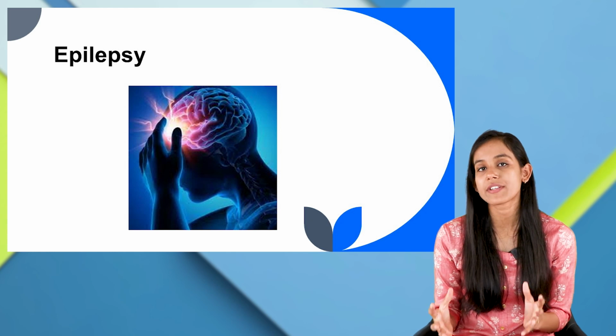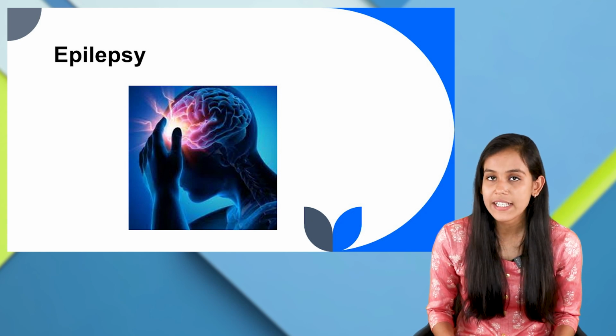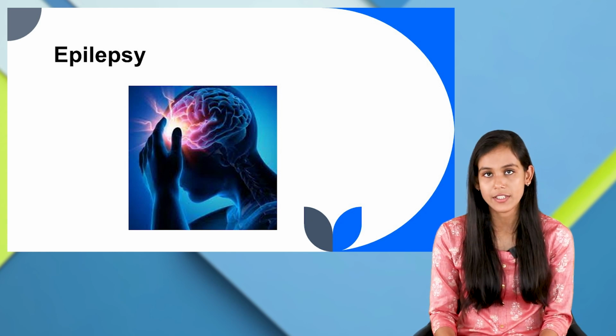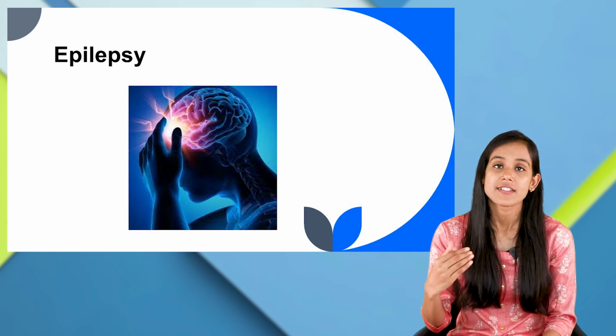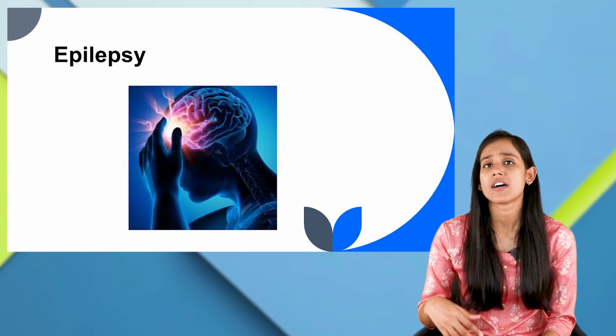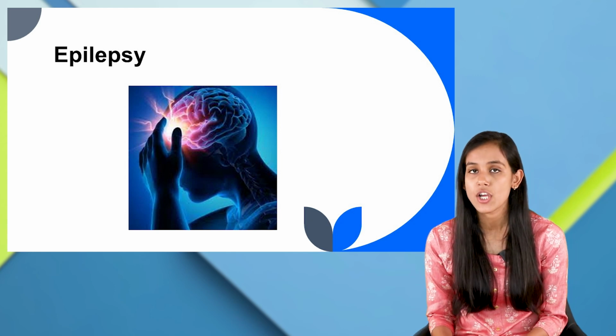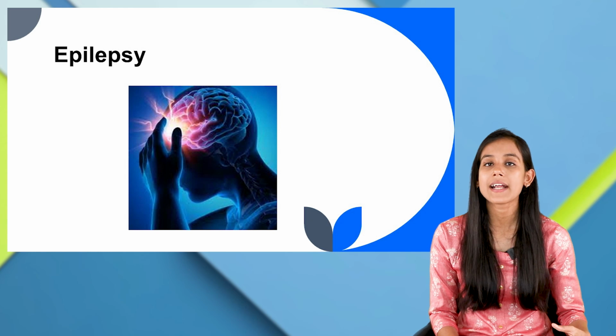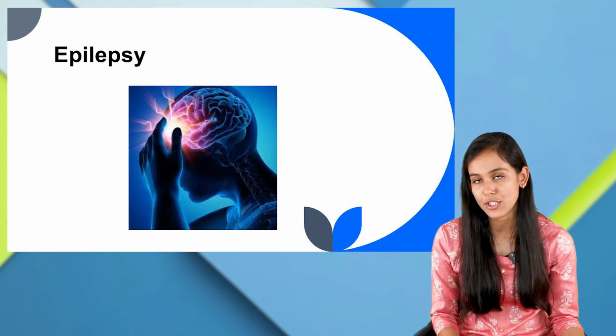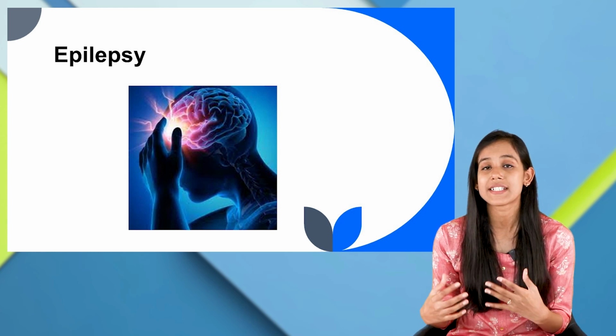Well, if we talk about epilepsy, it is actually a seizure disorder. So you might be thinking, what is a seizure? A seizure is defined by abnormal electrical discharge from the brain. You know that there are neurons which send electrical signals.